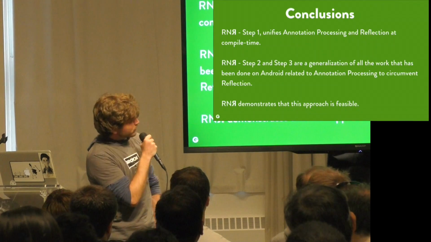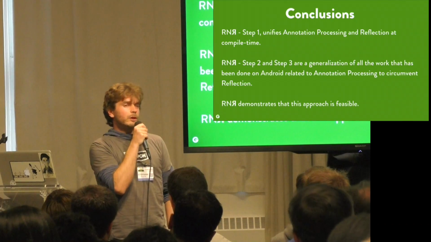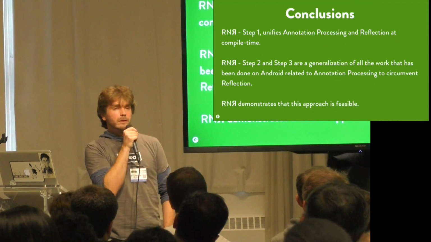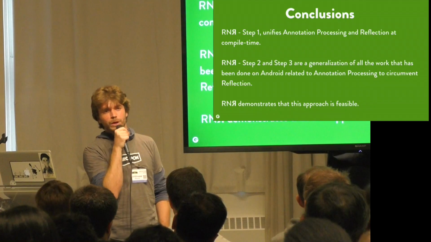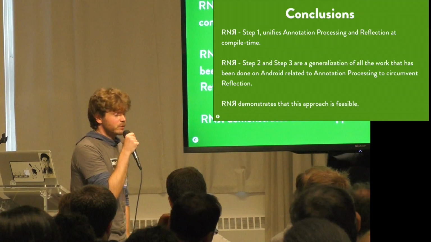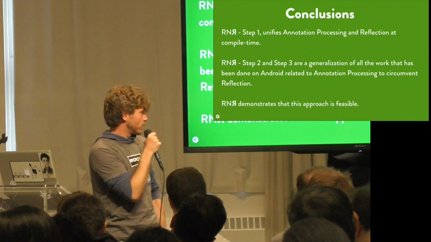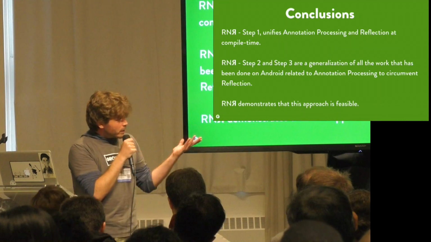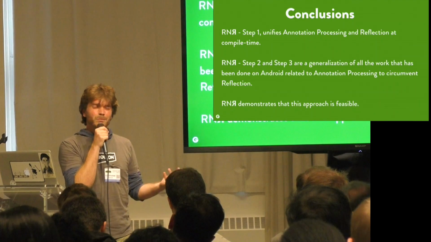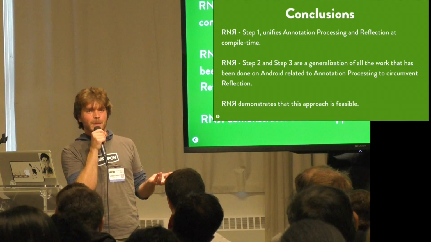As step 2 and step 3, we think that it's just a generalization of all the work that has been done on Android recently during the last 2-3 years, where a couple of new libraries have been introduced and are using annotation processing to circumvent usage of reflection. We think that RNR demonstrates that this approach is feasible, but actually not so much paying back.